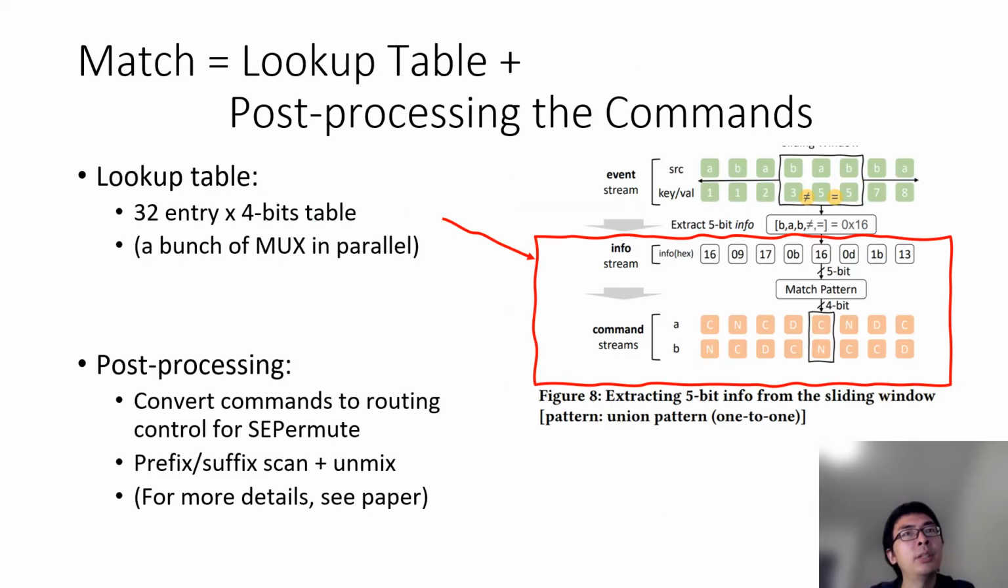The circuit for the match primitive is mainly a lookup table, that is, a bunch of muxes in parallel. It also has some post-processing that converts the commands into routing control of SE_permute. That part is mainly a prefix and a suffix scheme. For more details, please see the paper.